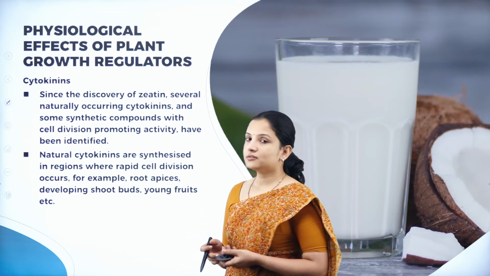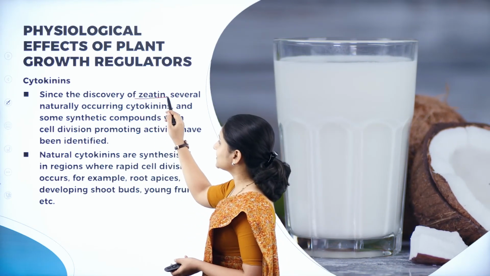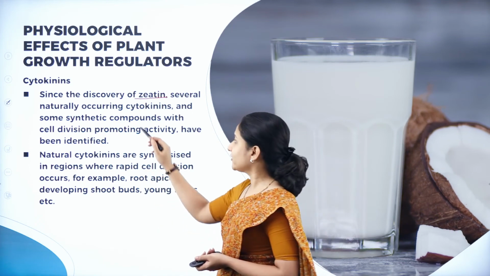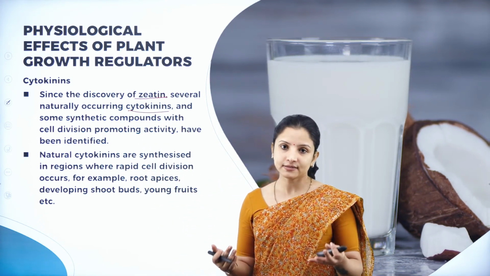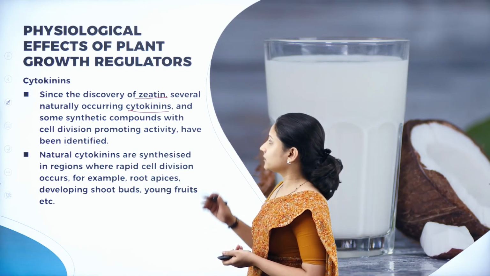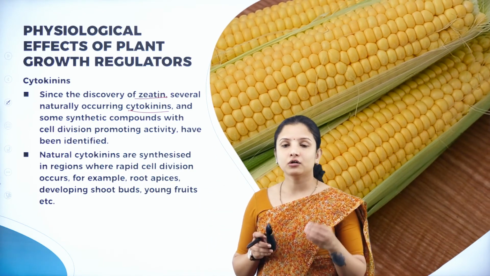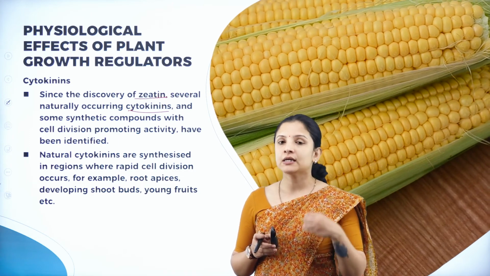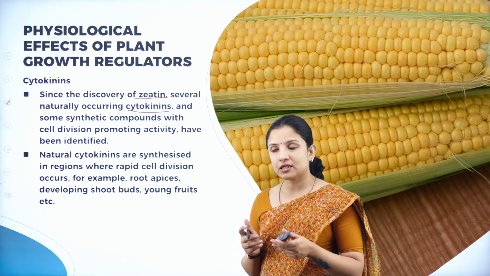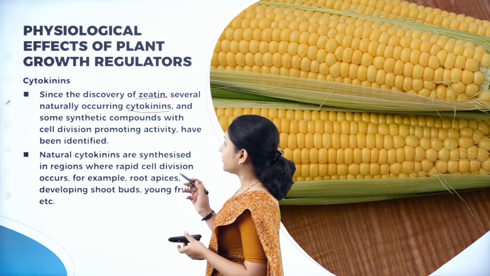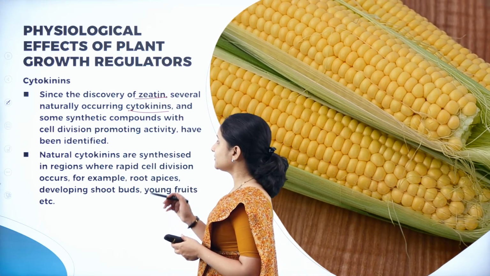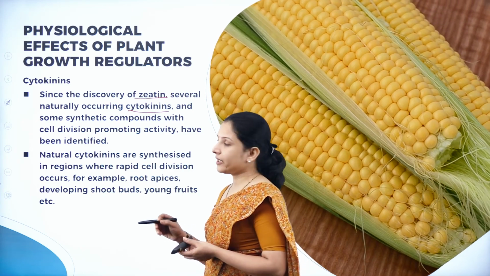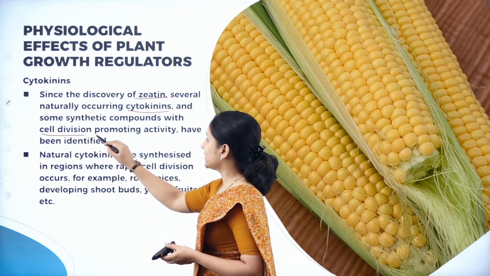Since the discovery of zeatin, several naturally occurring cytokinins have been found. If I use the word kinetin and cytokinin, it is one and the same, so don't get confused. A lot of other naturally occurring cytokinins have been discovered from plants, and apart from that, some synthetic forms of cytokinins have also been made, which help in cell division.